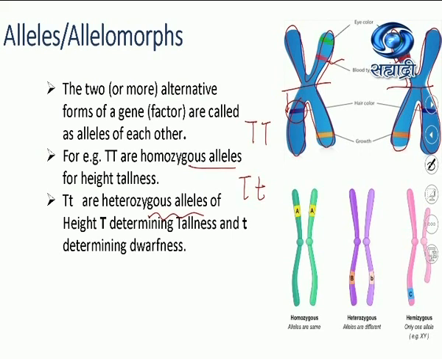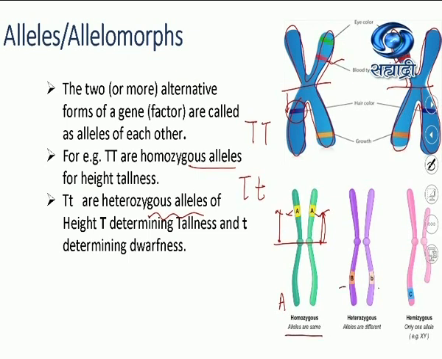Look at this diagram. It is a pair of chromosomes. This A is representing a gene, and this A is representing a gene. They are present on homologous chromosomes on the same loci from the centromere. Loci means position, the distance from the centromere. And they are representing the same character, capital A, thus it is a homozygous allele.